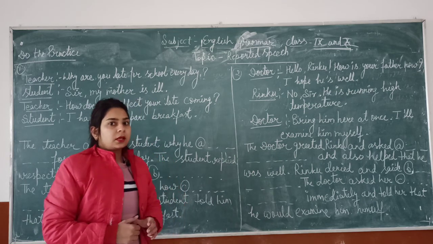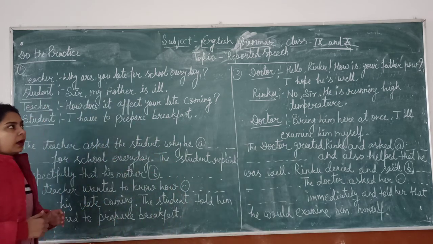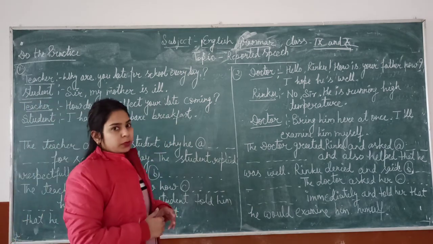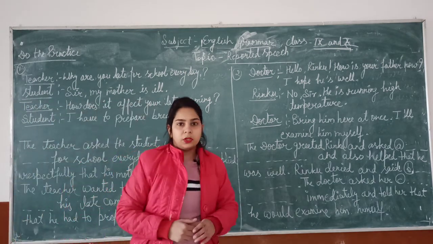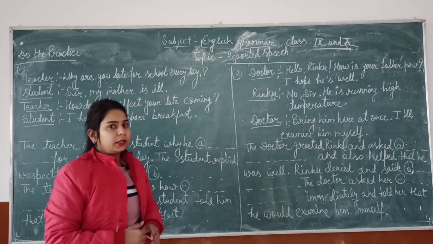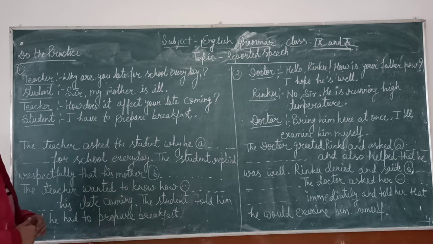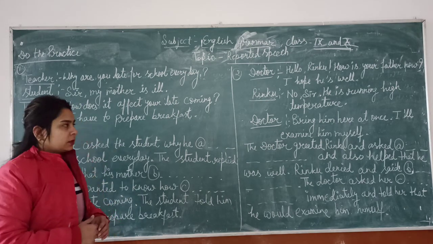So students, I have completed all three parts of reported speech. In this video I am telling you some examples related to reported speech.